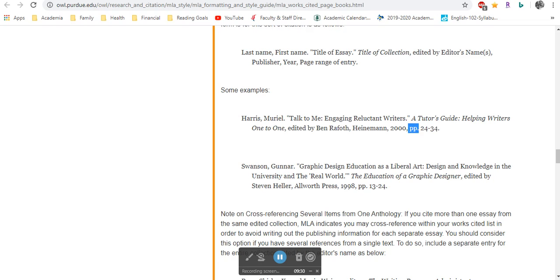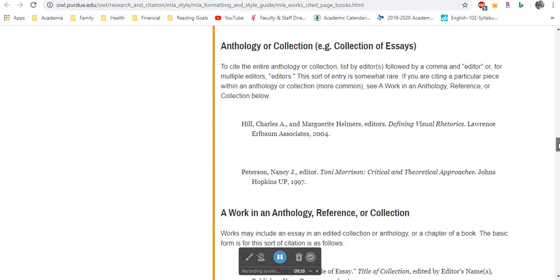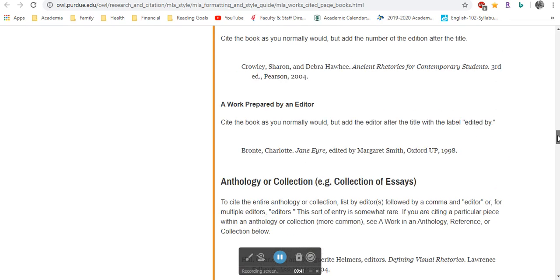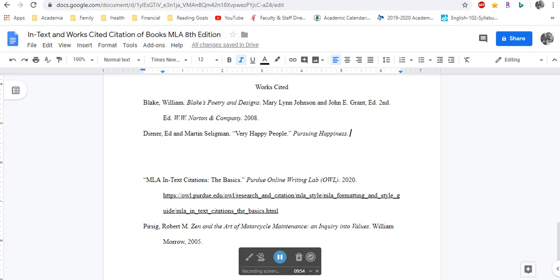And then I have multiple editions here and an editor, so I need to look and see what comes first, edition or editor. So I'm going to go up here, work prepared, a subsequent edition. So this has that 3rd edition. It looks like editor would come first. So I'm going to put edited by, and it looks like I need to update this too. They changed it from ed to edited by.